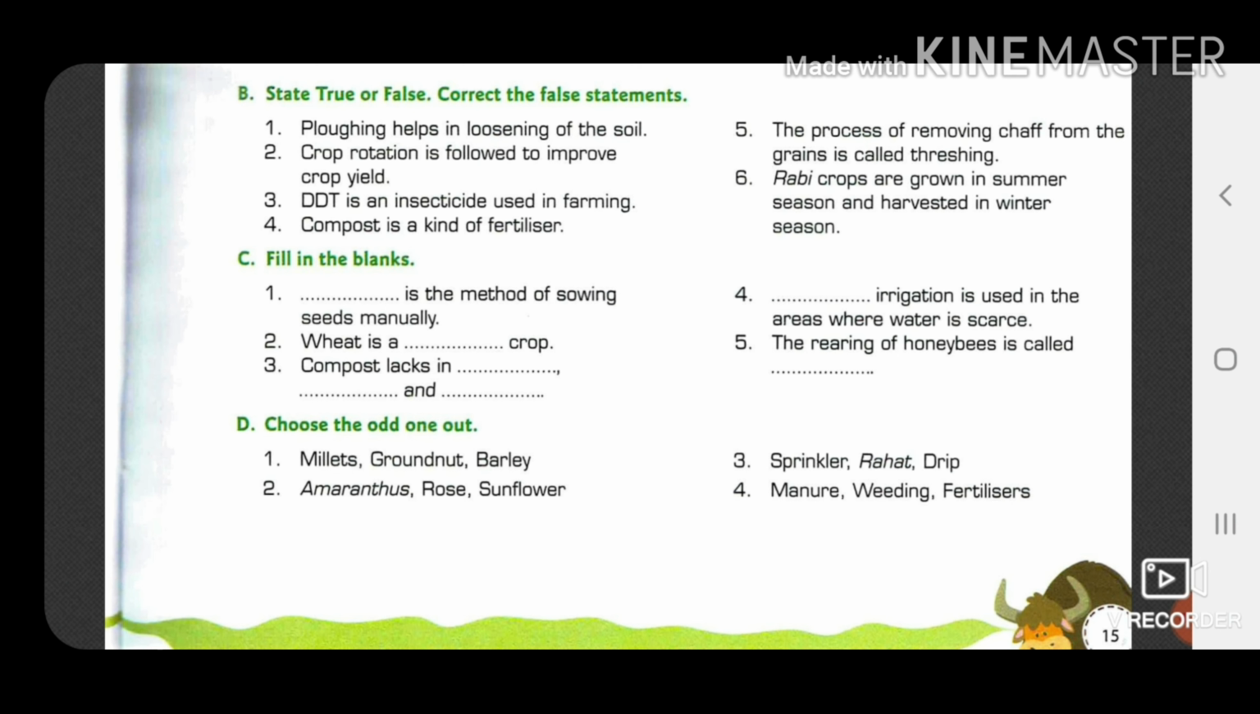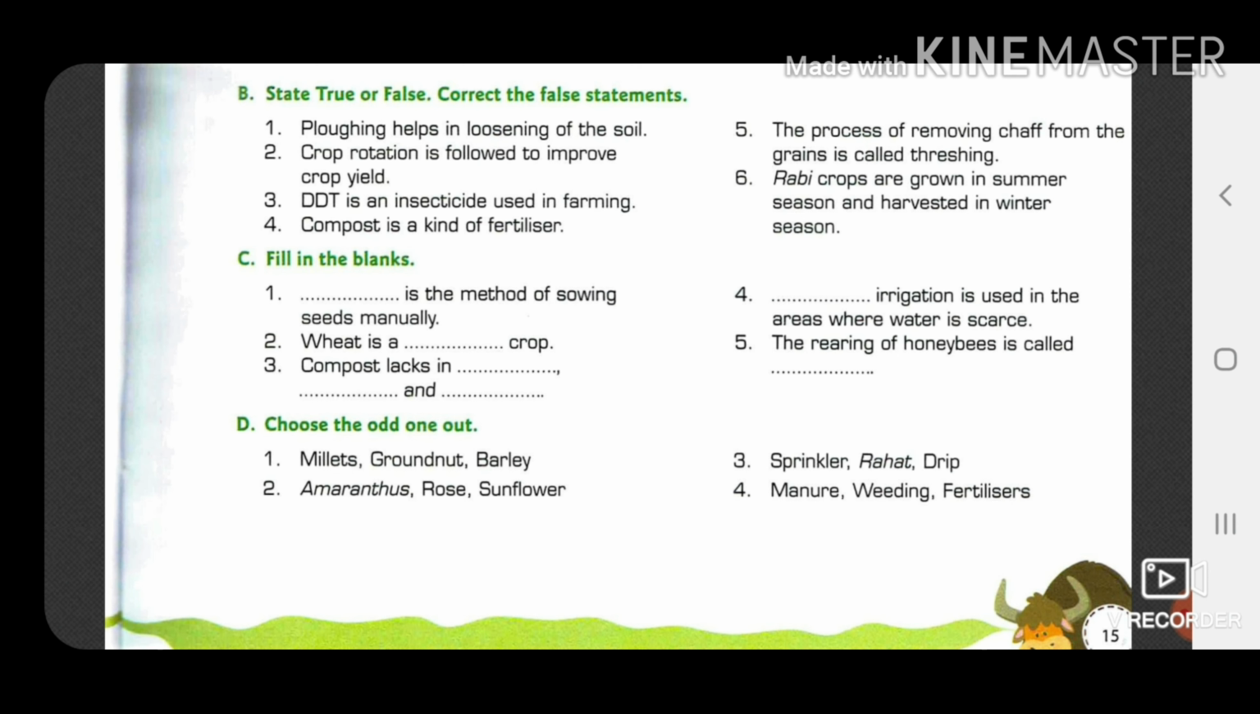Next question, that is fill in the blanks. First, broadcasting is the method of sowing seeds manually. The answer will be broadcasting. Wheat is a rabi crop. Third question, compost lacks nitrogen, phosphorus and potassium. In short form it is called N, P and K. And fertilizers are mainly rich in these nutrients. Question number 4, drip irrigation is used in the areas where water is scarce. The rearing of honeybee is called apiculture.